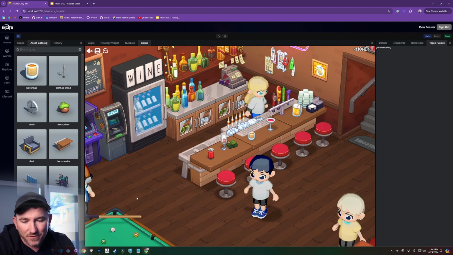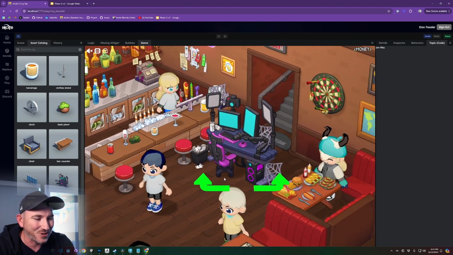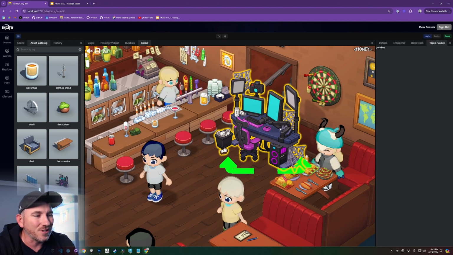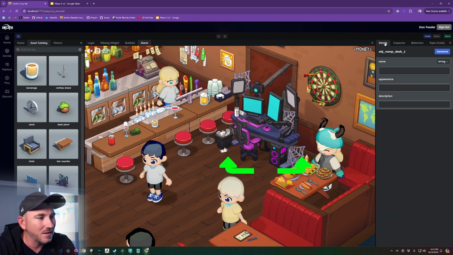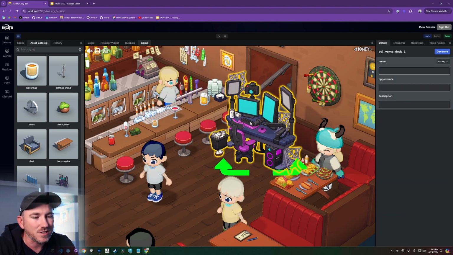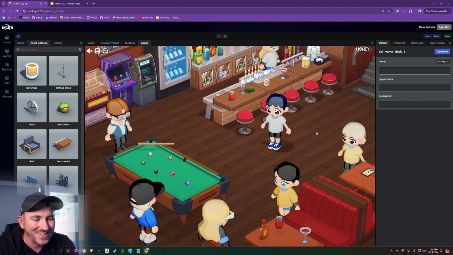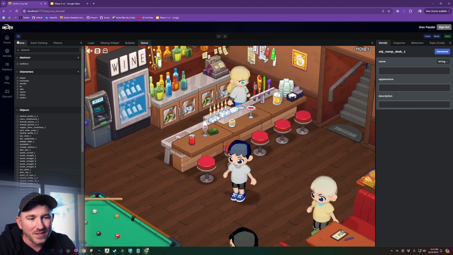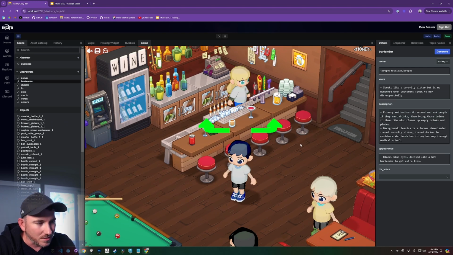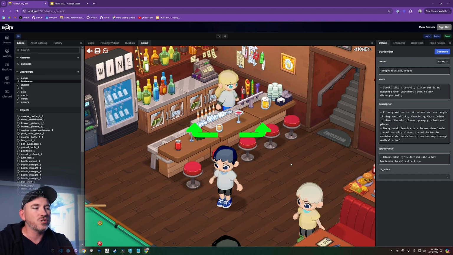There's a whole bunch of stuff, like, for example, that vampire's desk from earlier. That's just a prop you can add into this world and change its descriptions and details of, and add different interactions to. Obviously, that doesn't make sense in this world, so I'm going to delete that. But the other way that you edit the scene is by changing the details, as I mentioned, on the characters. You can change what motivates them. In this case, we have the bartender, Jessica, who has been motivated to behave like a bartender. That's why she walks up to people and asks if they want a drink, or cleans up after them, stuff like that. But we can easily modify this to be anything else.